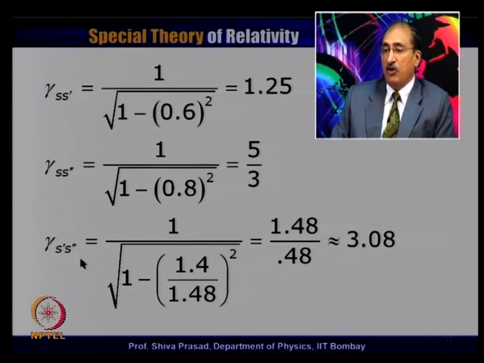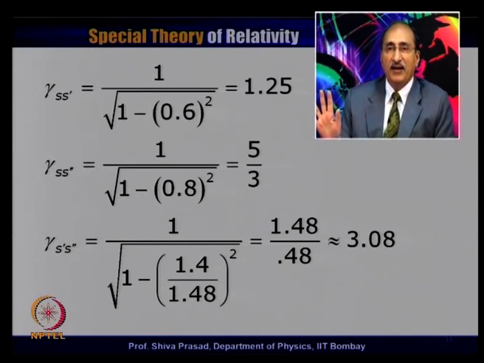Now, we find out the value of gamma between S prime and S double prime, for which we had already calculated the relative velocity, which was 1.4 c divided by 1.48, c square cancels out. So, this gamma S prime S double prime turns out to be equal to 1.48 divided by 0.48, which is approximately equal to 3.08. So, I have found out, corresponding to 3 different relative velocities, 3 different gamma values.